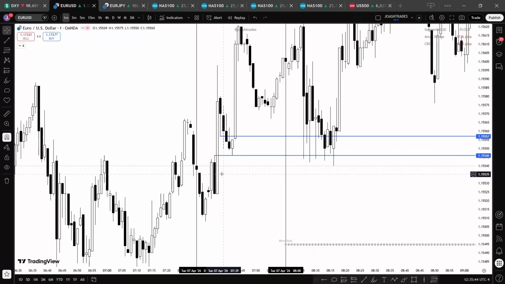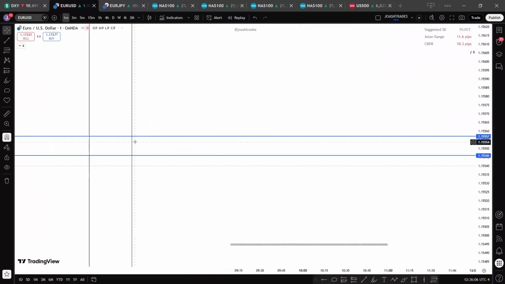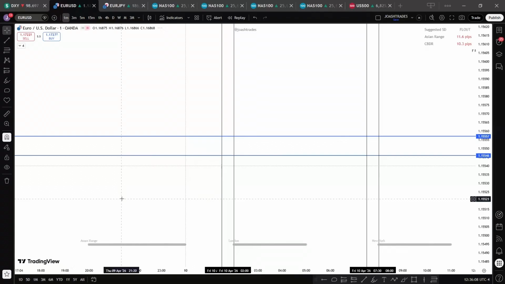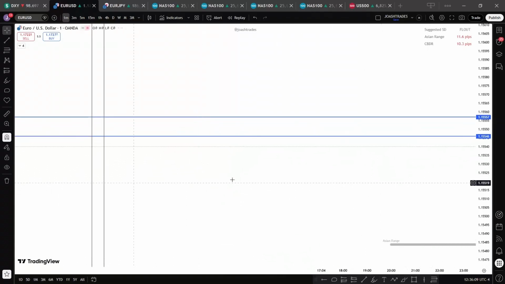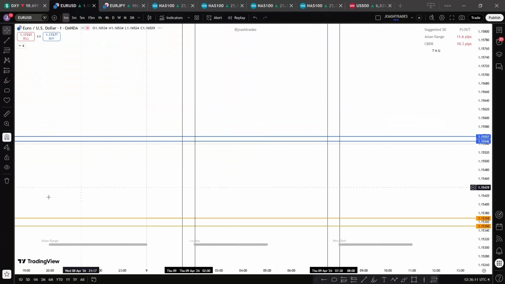Let's say this candle forms at 7:30. This will not be our first presented fair value gap. We'll use this here. We can see that here is not 7:30, this is 7:30. The same for the London. If the middle candle, the candle that forms the inefficiency, is formed at 1:30, that will not be used as the first presented fair value gap.